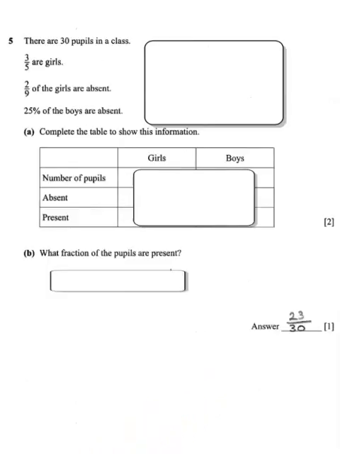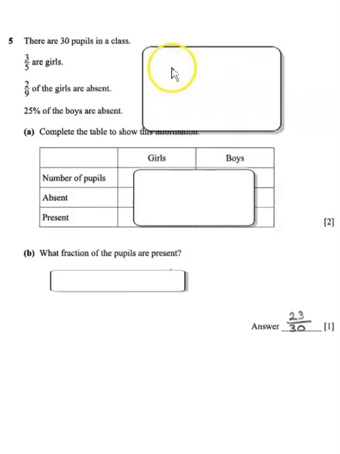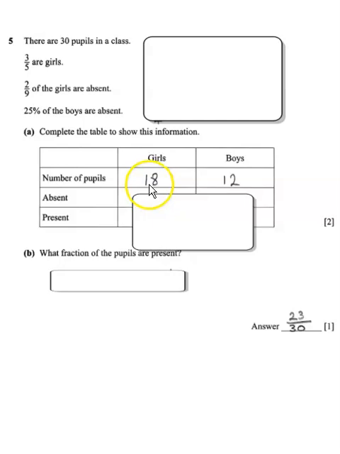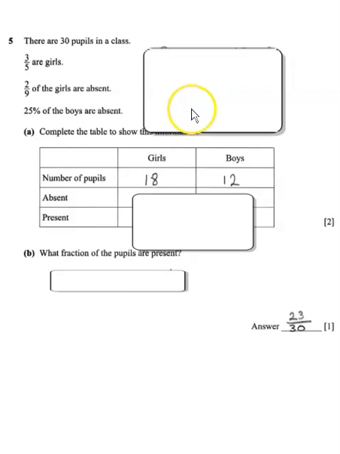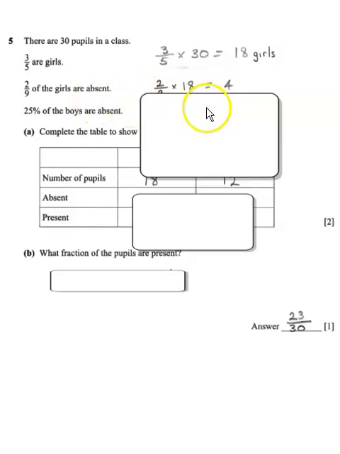So for question 5, there are 30 pupils in a class. 3/5 are girls. 2/9 of the girls are absent. 25% of the boys are absent. Complete the table to show this information. So we look at the 3/5 are girls. So we do 3/5 of 30, which is 18. So basically we put 18 there, and if there's 30 pupils in the class, there must be 12 boys. So the next part is we do 2/9 of 18, which is 4. So that means that there's 4 girls absent.